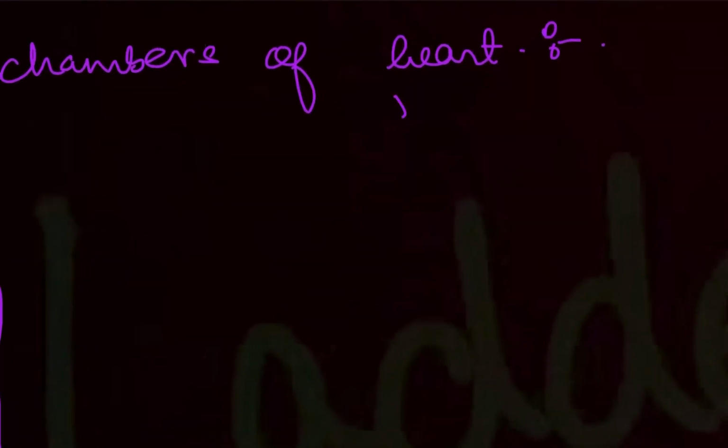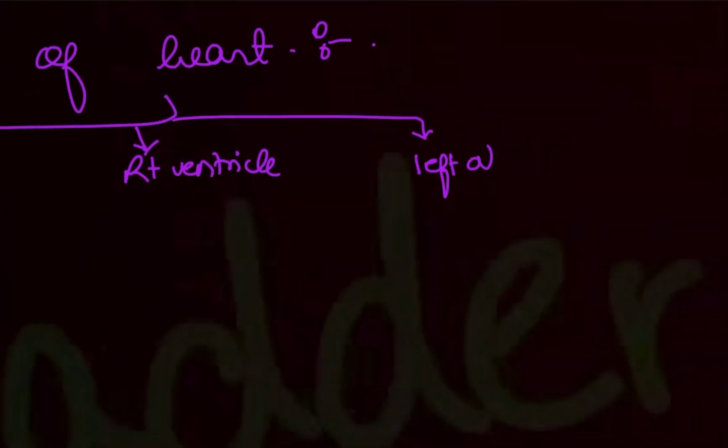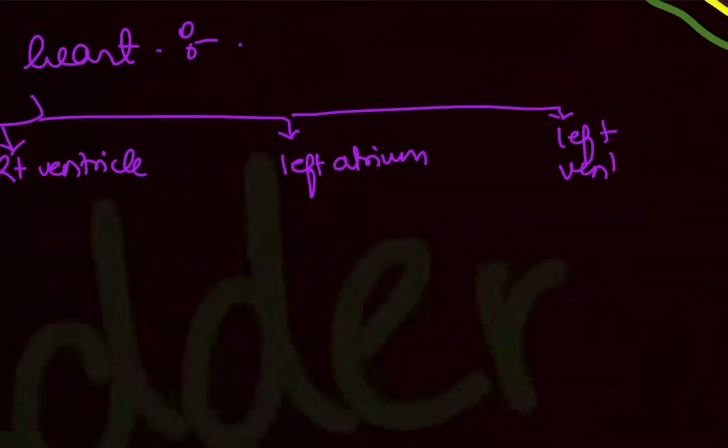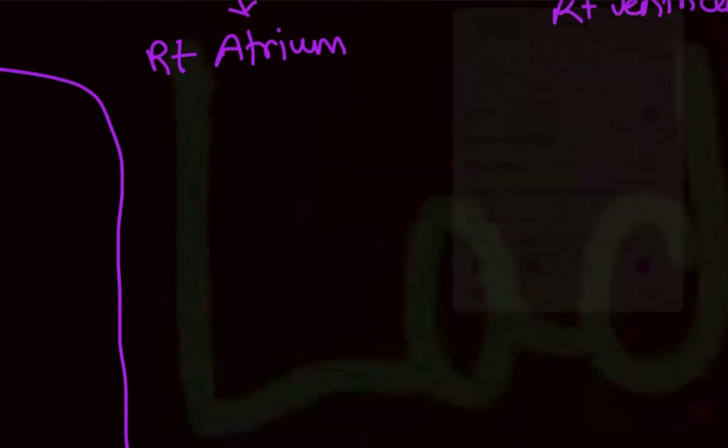Let's do the chambers of the heart now. You have 4 chambers. You might already know this. Right atrium, then right ventricle, then left atrium and left ventricle. First start with the right atrium.